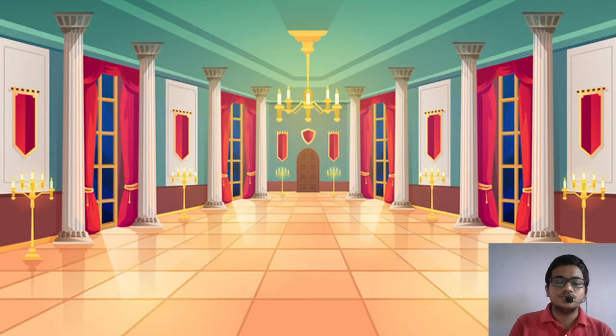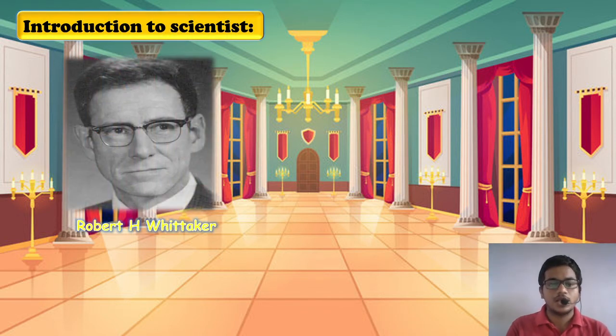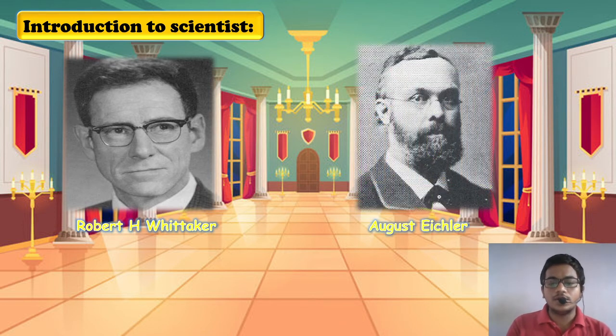Now we move to some important scientists who have contributed to the development of kingdom Plantae. Introduction to scientists. First is Robert H. Whittaker, who gave us the five kingdom classification. And second, I want you all to know is Mr. August Eichler.